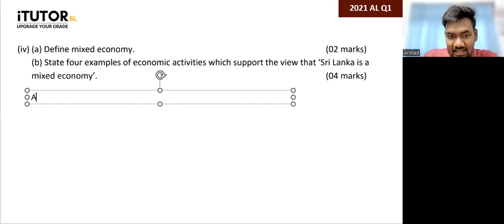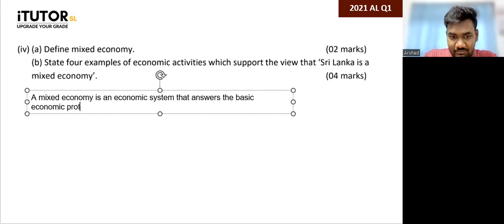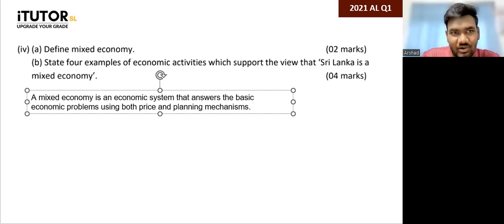So you can say a mixed economy is an economic system that answers the basic economic problems using both price and planning mechanism. That's your definition. And then you can say, yes, the private sector owns resources and they would use price mechanism. The public sector owns the other resources. They would use planning mechanism. That you can do. But the definition has to be this.